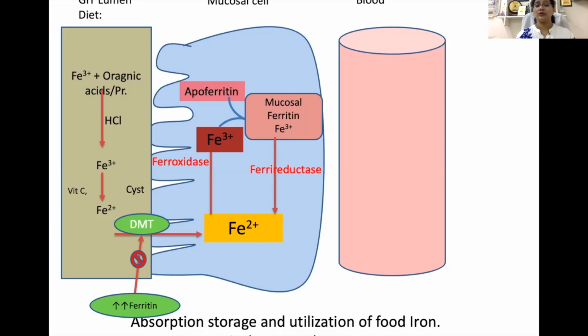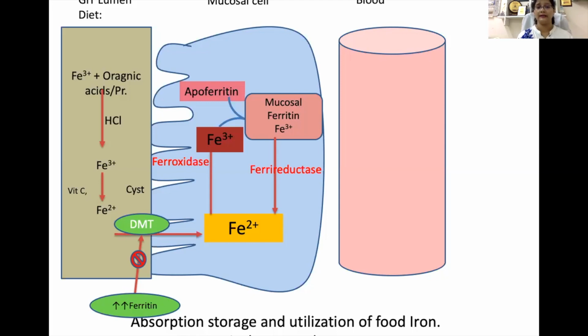Now this ferritin can release its iron to ferrous form with the help of the enzyme ferrireductase. But this conversion of this ferric ion into ferrous form depends on the presence of unsaturated transferrin molecule present in the blood. So if unsaturated transferrin is present, then only this iron will be released from this mucosal cell and transported to the blood. Now let's see how it is transported.